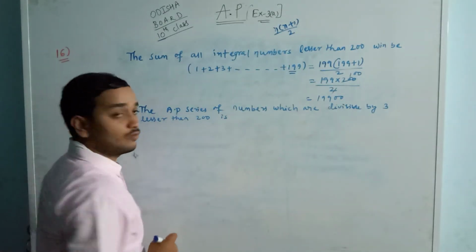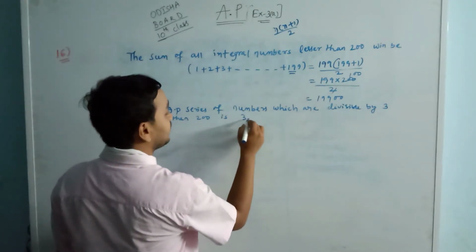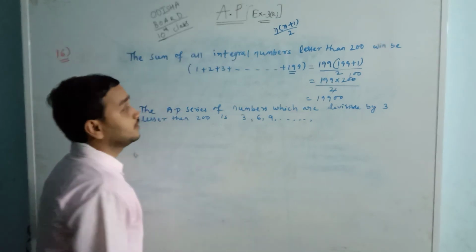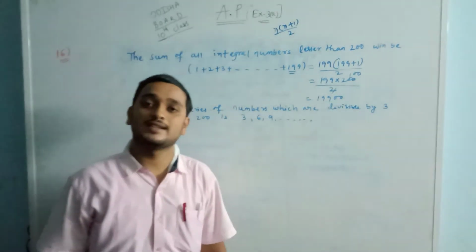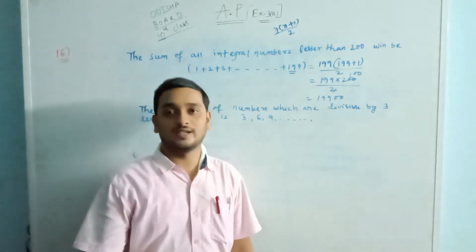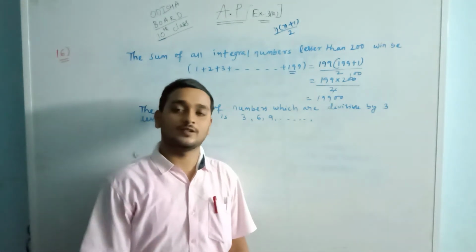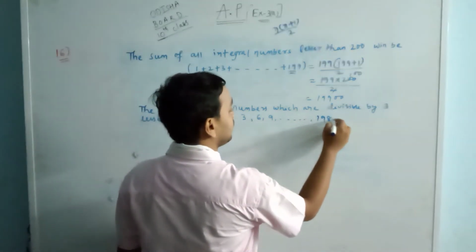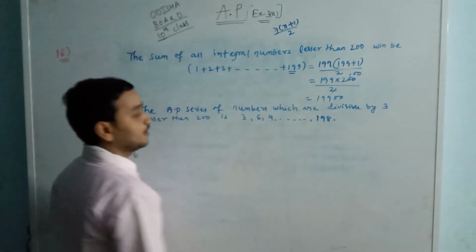What will be the series? 3, 6, 9, up to lesser than 200, that means 198. If the sum of digits is divisible by 3, then the number will be divisible by 3. So the last number will be 198. Now find this series sum.